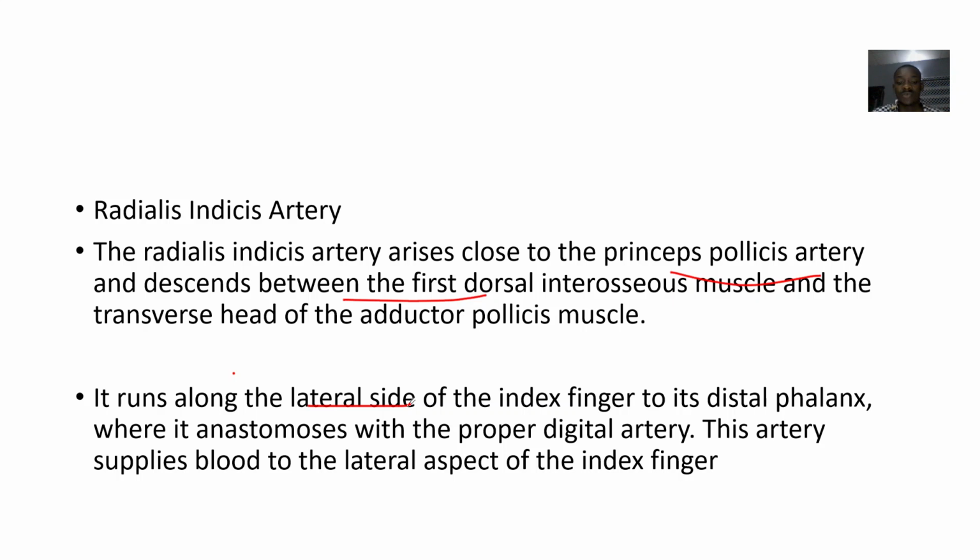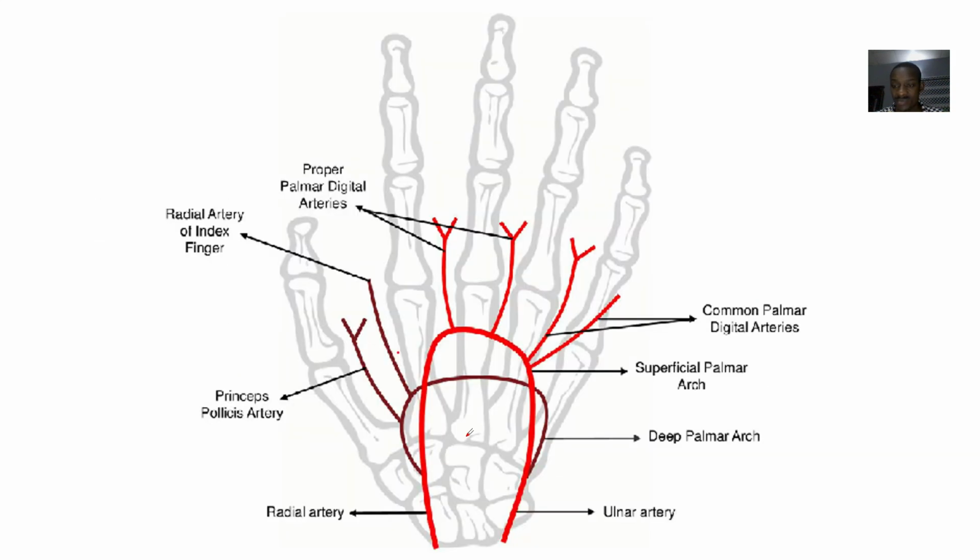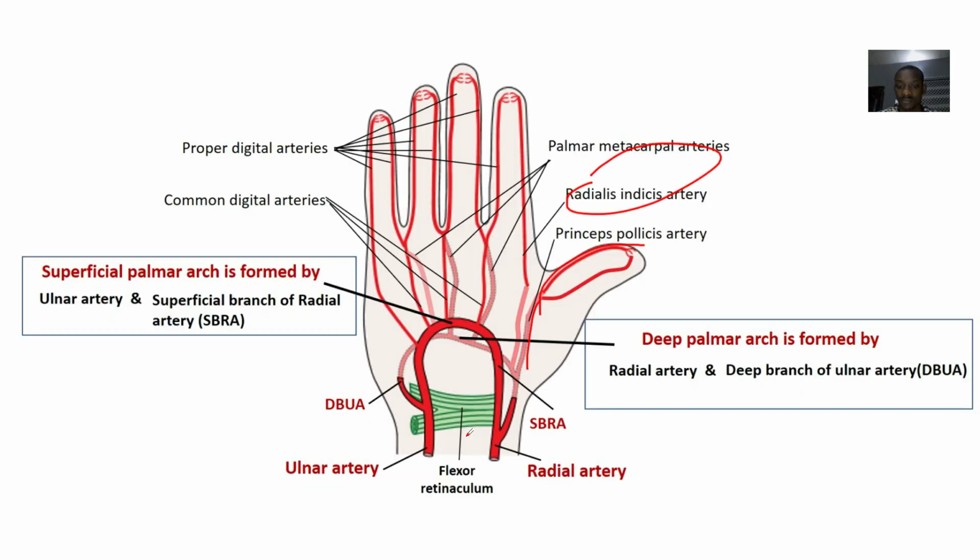And it actually anastomoses with the proper digital artery. So this artery supplies blood to the lateral aspect of the index finger. Right? So it supplies blood to what? You see that this is Radialis Indicis. So the lateral side of the index finger.